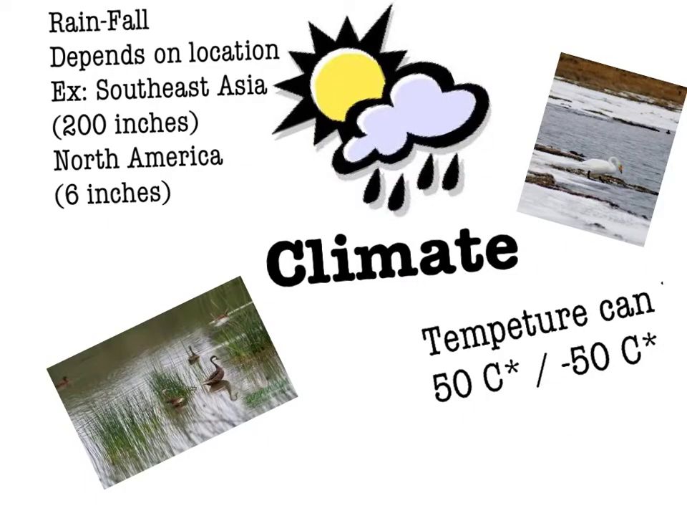Unlike many biomes, the wetlands do not have a usual climate. The temperature can be from 50 degrees Celsius to negative 50 degrees Celsius. The rainfall depends on location.